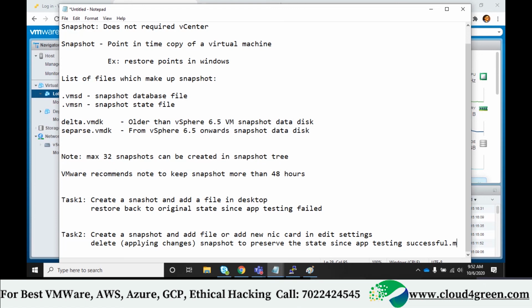Delta.vmdk will show only in vSphere 6.5 and previous versions. From 6.5 onwards, it will show as SEsparse. Both are the same. Delta and SEsparse are the same, they just changed the naming convention. In 6.5 also almost all the options will be the same as 6.7.